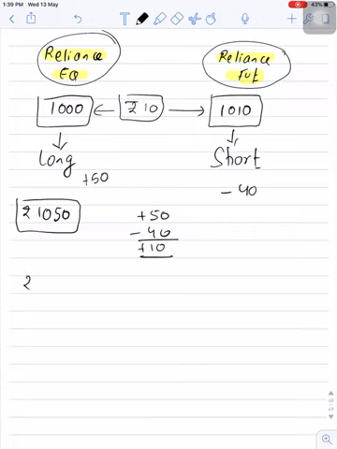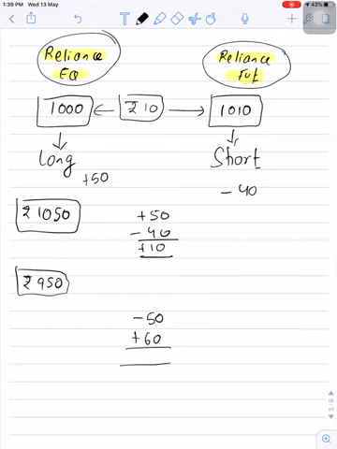Now let's take another example. Let's say the price of Reliance underlying asset closed at 950. So now here in the cash market I lost 50 rupees because I purchased at 1000 and the price is 950, I lost 50 rupees, whereas in the futures market I gain 60 rupees. So again on a net basis I made a profit of 10 rupees. So this is how arbitrageurs make profit.